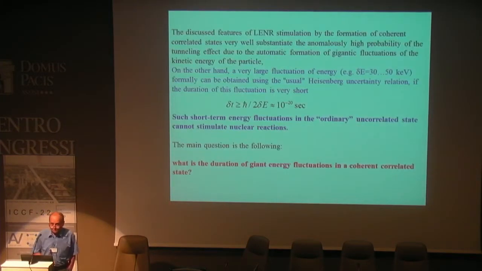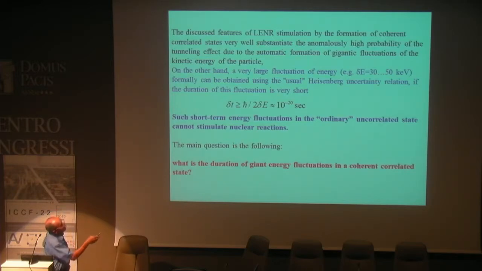And also, from a very simple but not correct point of view, any large fluctuation energy may be used, but in an uncorrelated state. If we have, for example, the usual Heisenberg uncertainty relation, of course, by such relation we can create any giant fluctuation of energy.